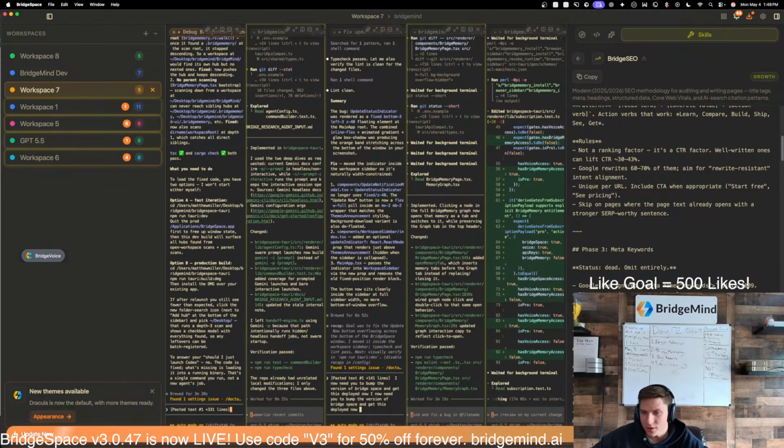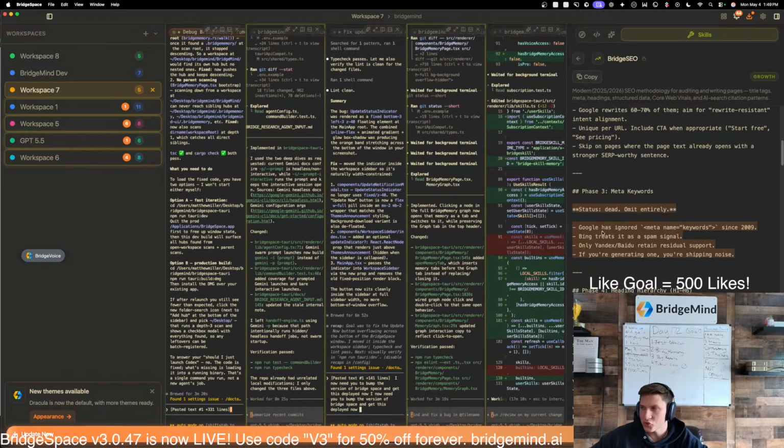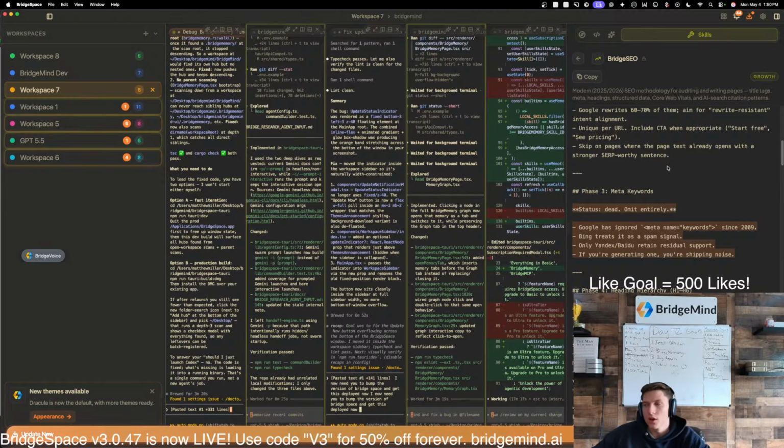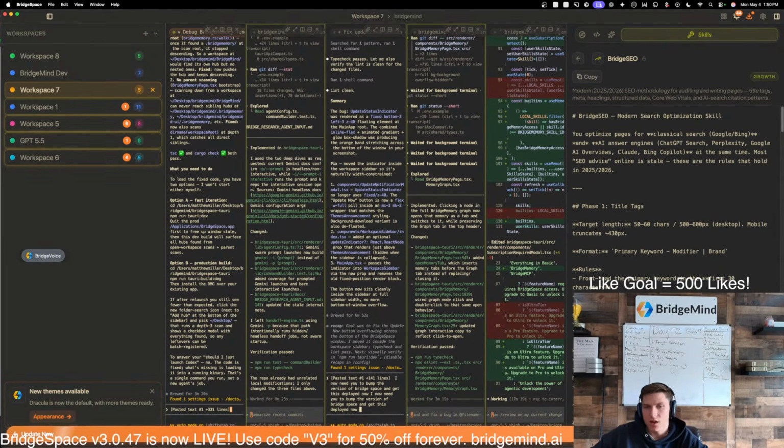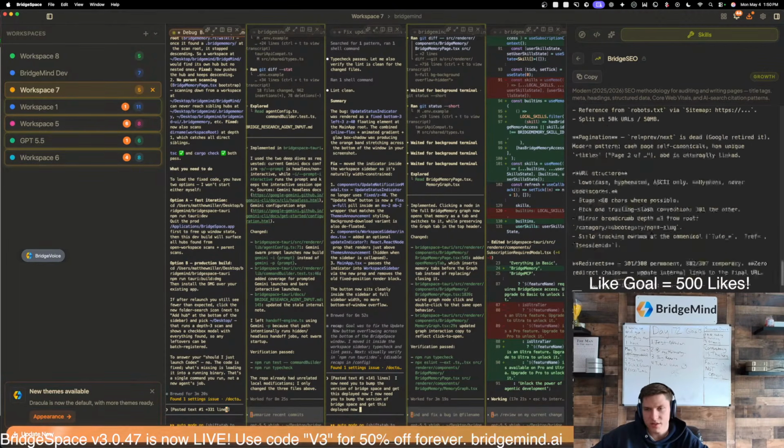Is that true? I didn't even know that. Is anybody here an SEO expert? Do you see this? Is that true? Omit entirely. Meta keywords is dead? A bit too long? I don't think so. It's 331 lines. I think this is perfect.